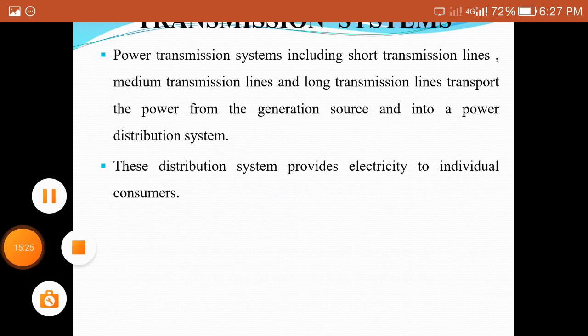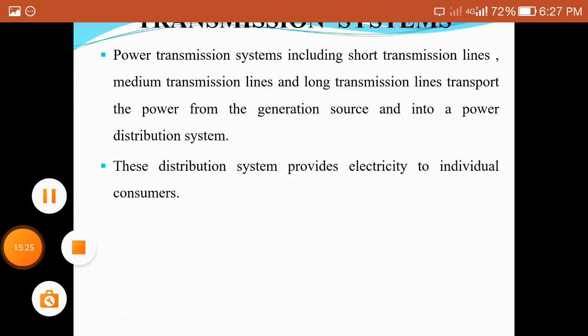In the usage of long lengths of lines, we obtain the sag and the tension. That will be calculated in the sixth unit, the sag and tension calculations in transmission systems.